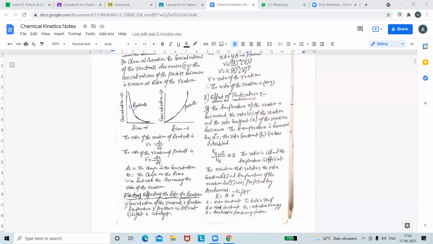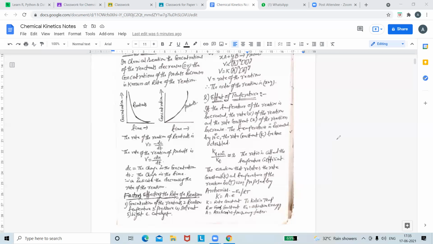If you draw a tangent, a line touching the curve at a particular point, for example at this point, the slope of this curve is positive and the slope of this line is negative. With respect to the reactant, the slope is negative. With respect to the product, the slope is positive. Okay, that is about these graphs.